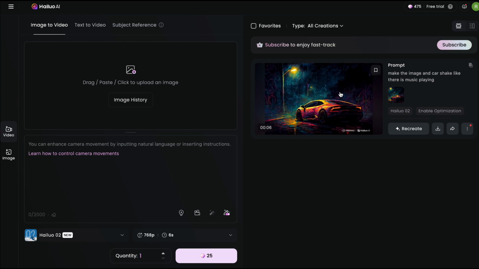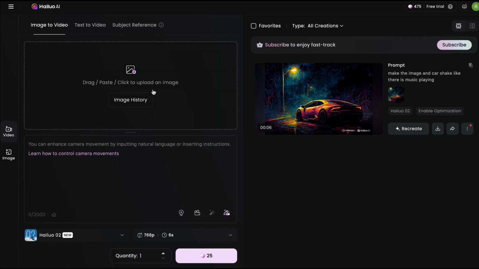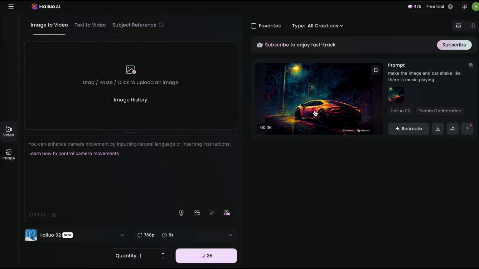Now, it's not moving crazy. All I said was make the image and the car shake like it's playing music. But you could either do that, or you could put a whole bunch of clips together and make an actual video clip if you wanted to. Or you could just use a static image like I showed you in Canva here. So that's really up to you. You just drag the image in, you tell it what you want it to do, and it will actually do that for you. There's heaps of free AI tools that you can use to do that.